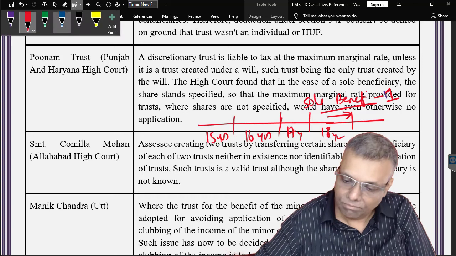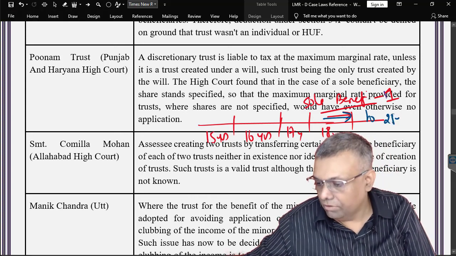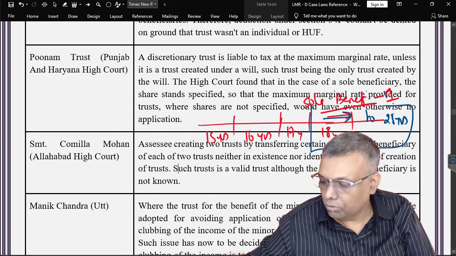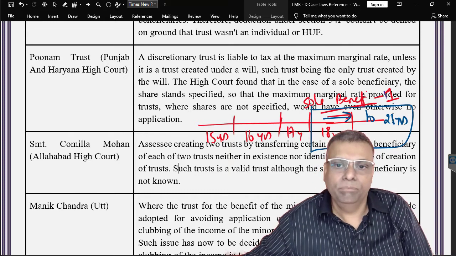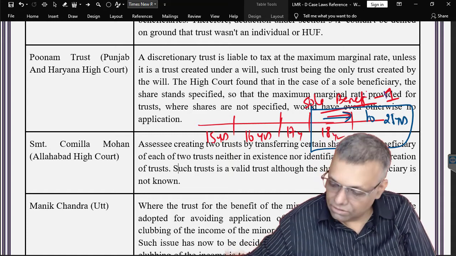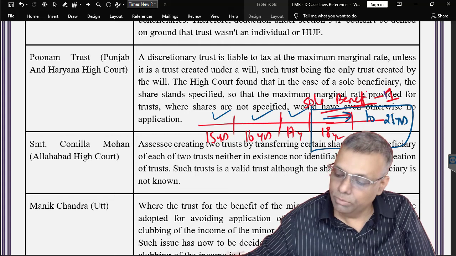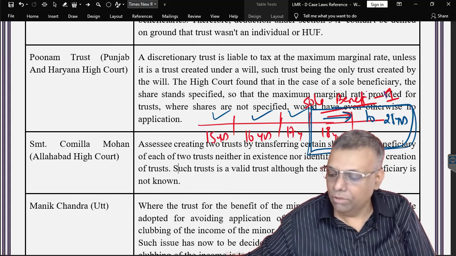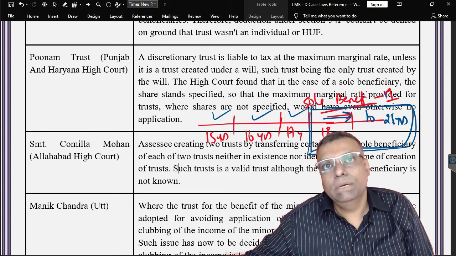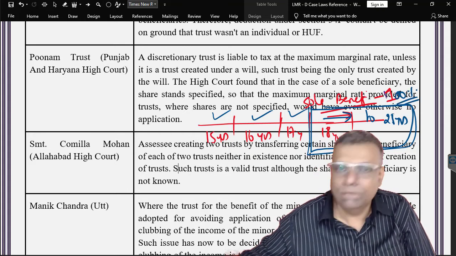Somewhere between 18 and 25 years of age, you have to give the benefit to the beneficiary. Or maybe it is also specified that some benefit you can give in some years, some in other years, but the major chunk is to be finally handed over between 18 and 25. But you have to give the benefit only to one person, so 100% of the benefit goes to that particular person.